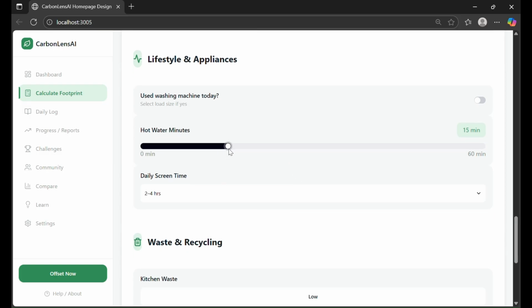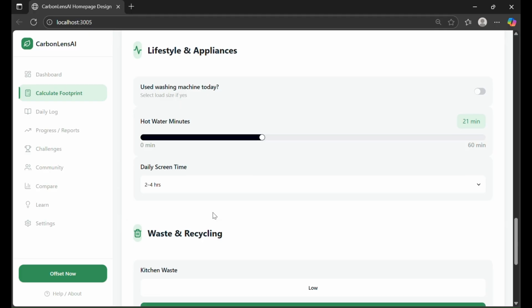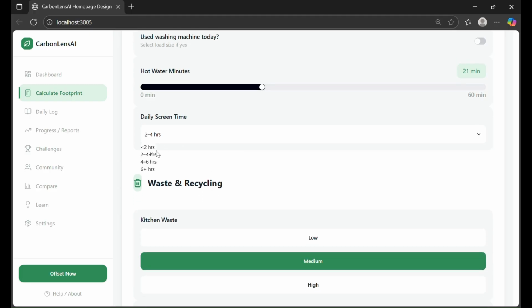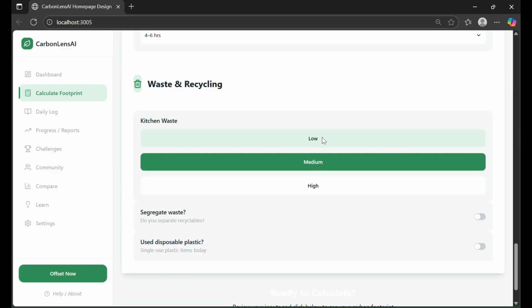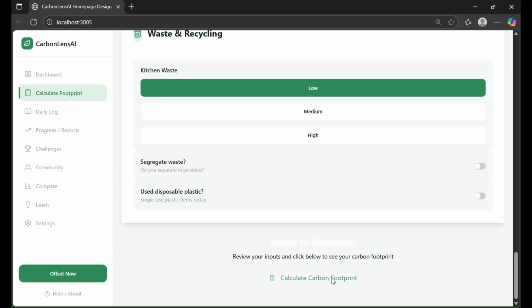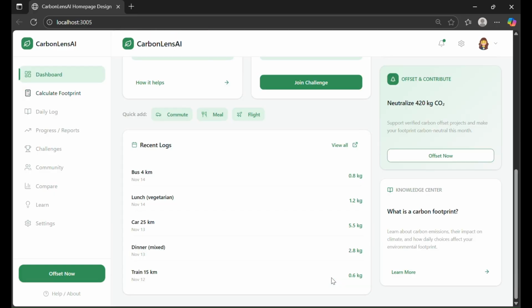And suppose I used hot water for 20 minutes. Daily screen time is usually 4 to 6 hours. I generate less kitchen waste. Yeah, so finally let's hit calculate.